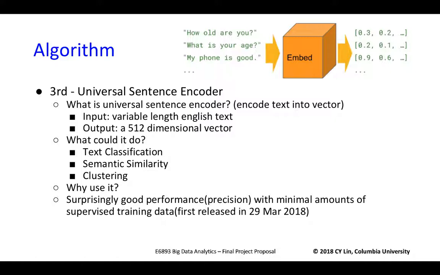Okay, so now we take a look at Universal Sentence Encoder, which is the most important method we use in our project. This is a relatively new algorithm released in March this year and gave us very impressive performance with a minimal amount of supervised training data. The Universal Sentence Encoder encodes variable length English text into a 512-dimensional vector. Besides, it could be used for text classification, semantic similarity, and clustering. This method works so well because it models the meaning of the word sequences rather than just individual words.